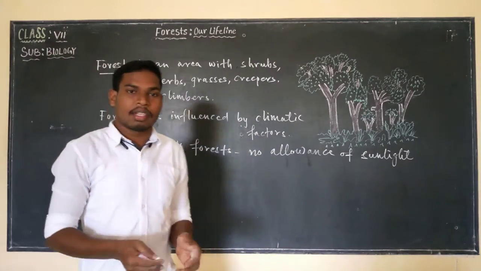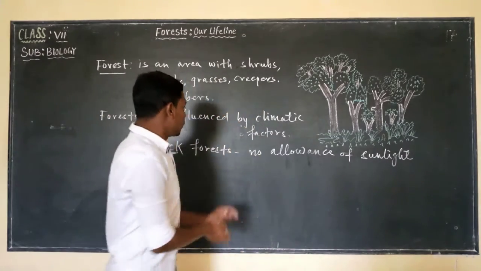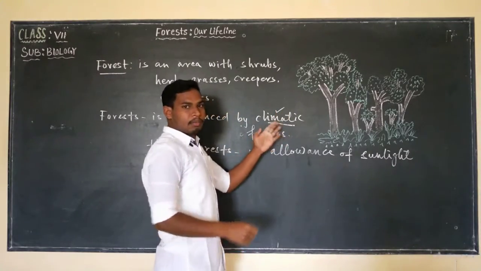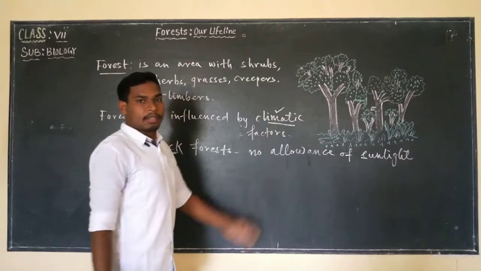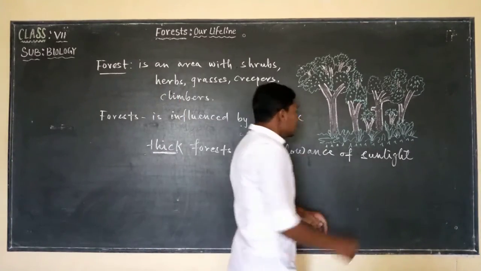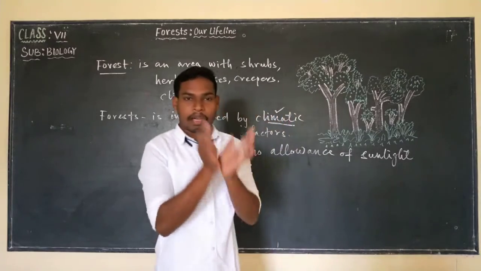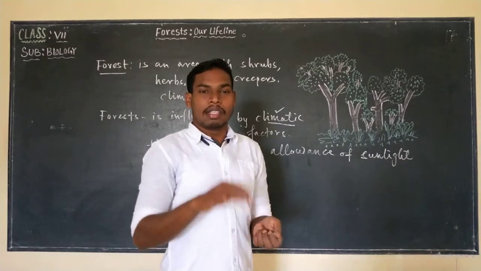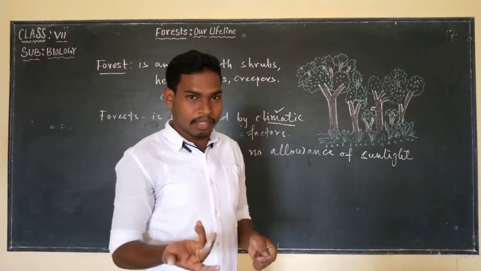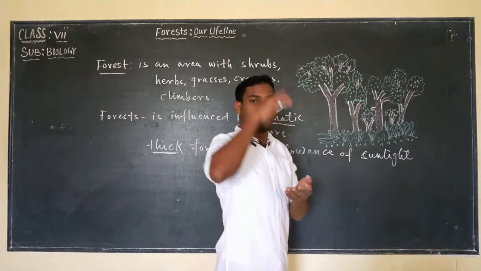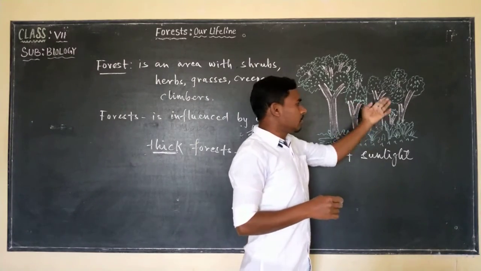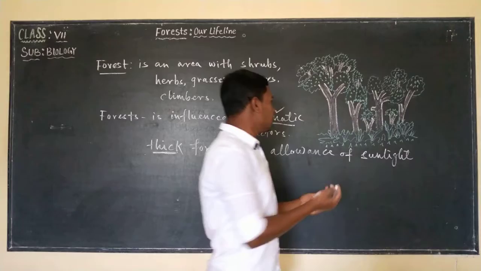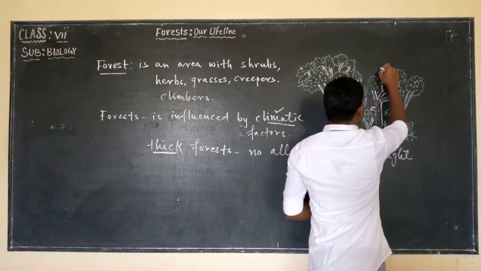So there are very thick forests and very thin forests. It depends on the climatic factor what kind of forest should be present. So here, the branchy part of the tree is known as what? Crown. Where will a crown be present? It will be present on the heads of kings and queens, right? So crown is the branchy part, the topmost part of the trees in the forest. Simple, the branchy part of the tree is known as crown.